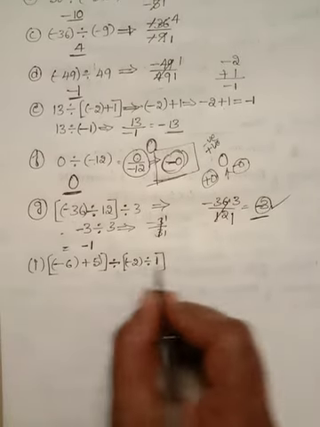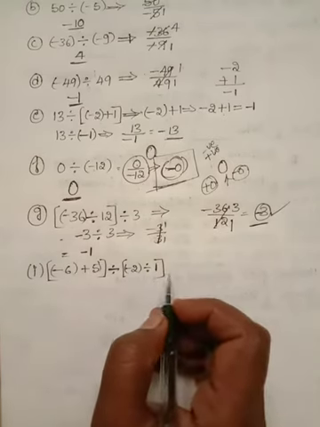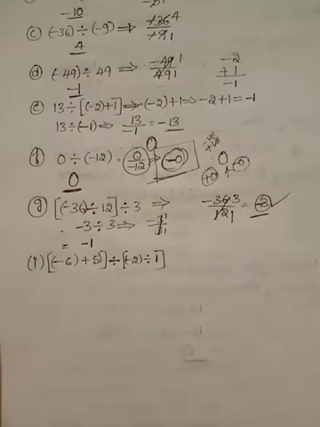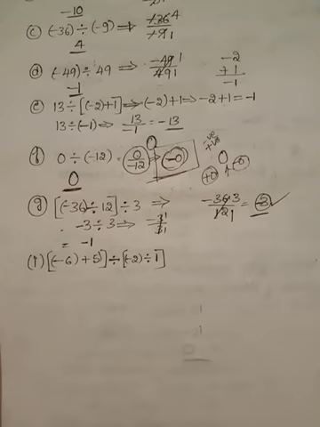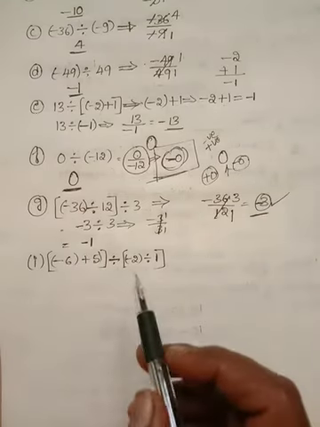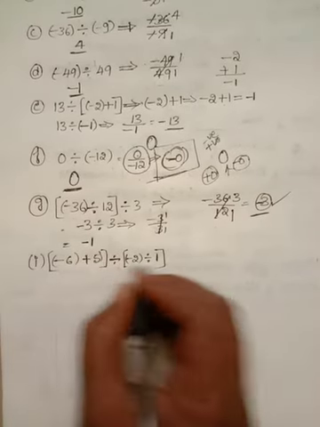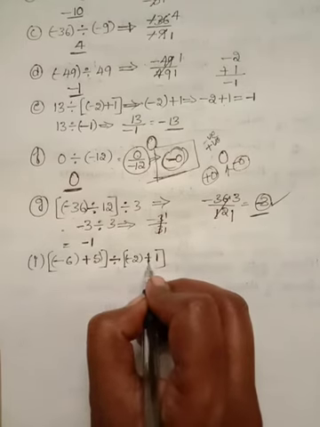The last problem, see here. So here also some simplification is there. Minus 6 plus 5 divided by minus 2 plus 1. So open the textbook and watch that problem. Observe and write the problem the proper way. Here it is not a division sign, this is a plus sign.